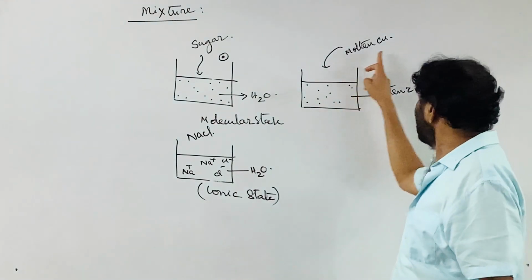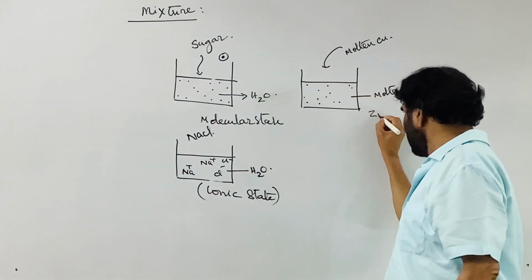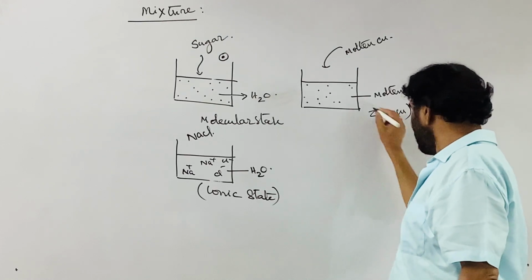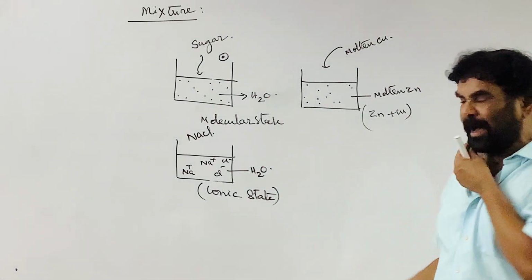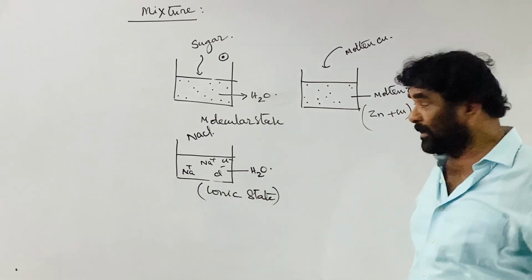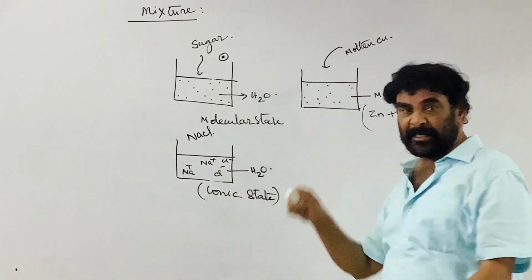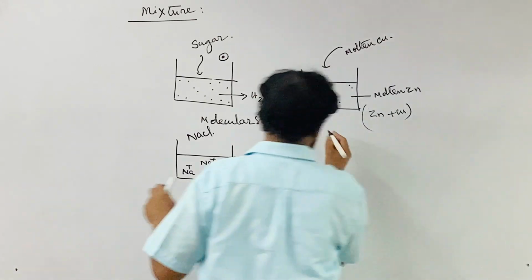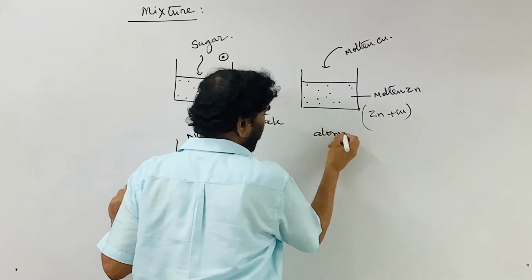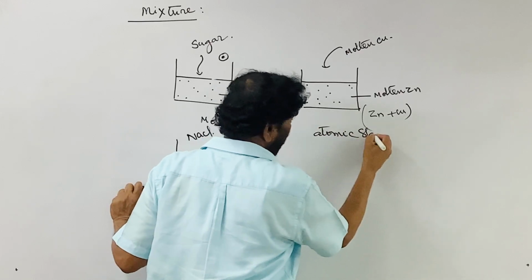It is a mixture of zinc and copper. An alloy is formed. One metal is dispersed in the other metal. Here, one component is dispersed in the other component in the atomic state.